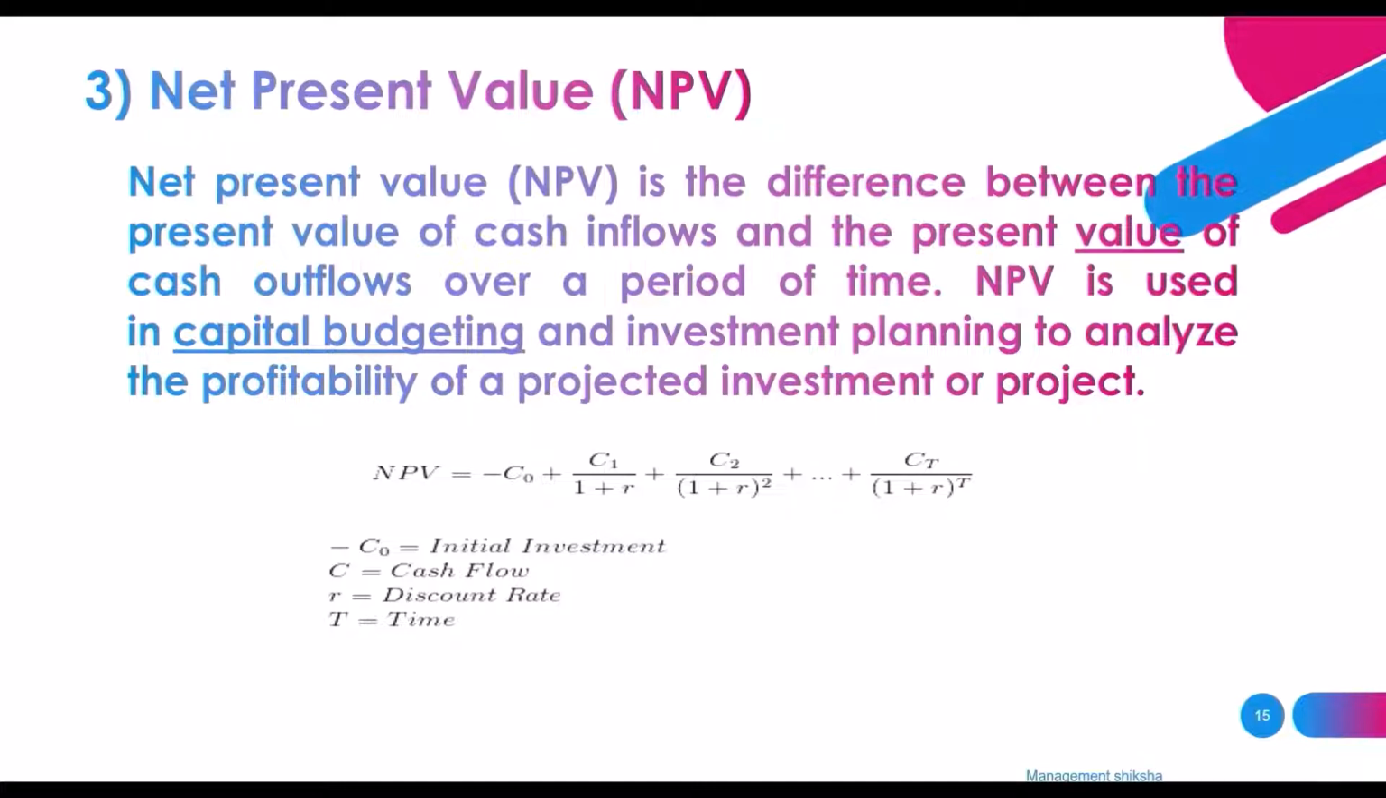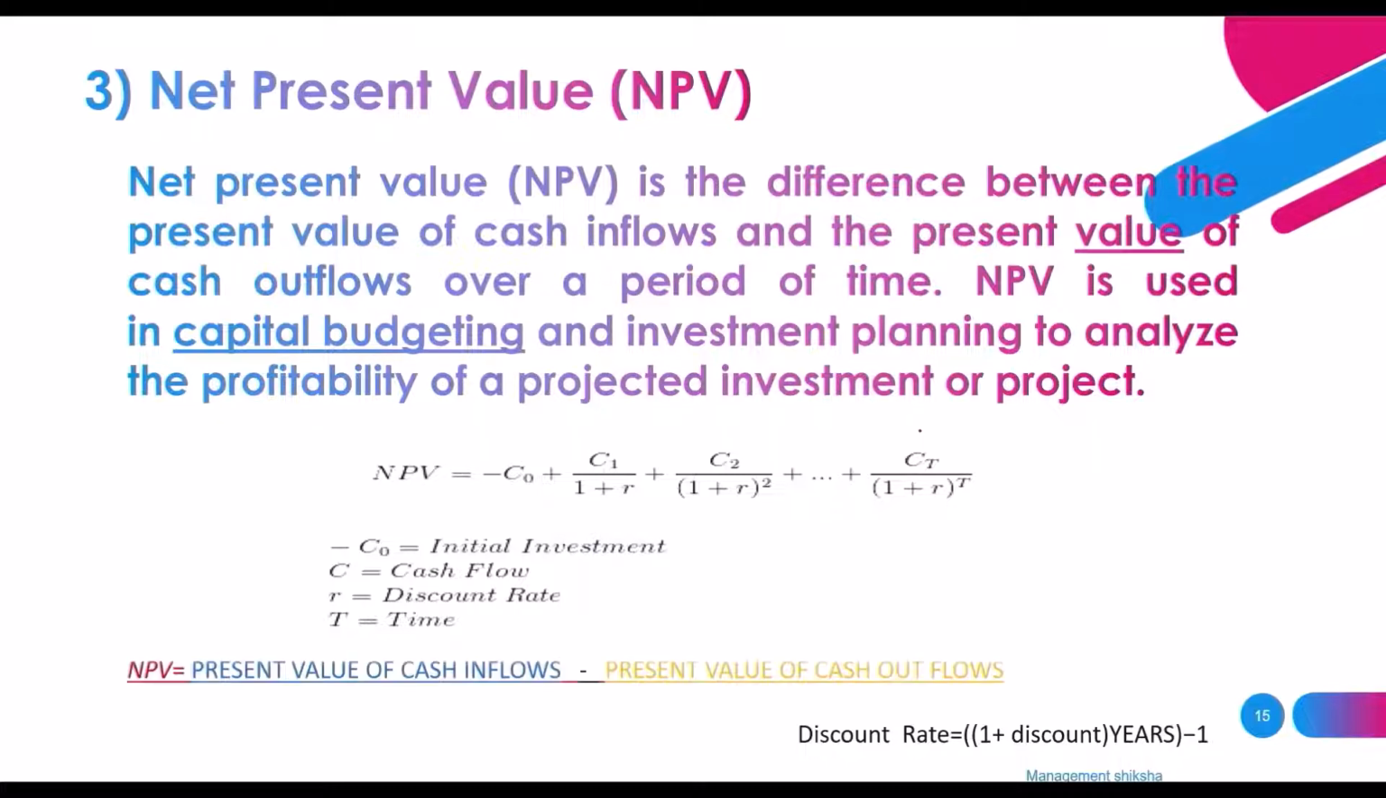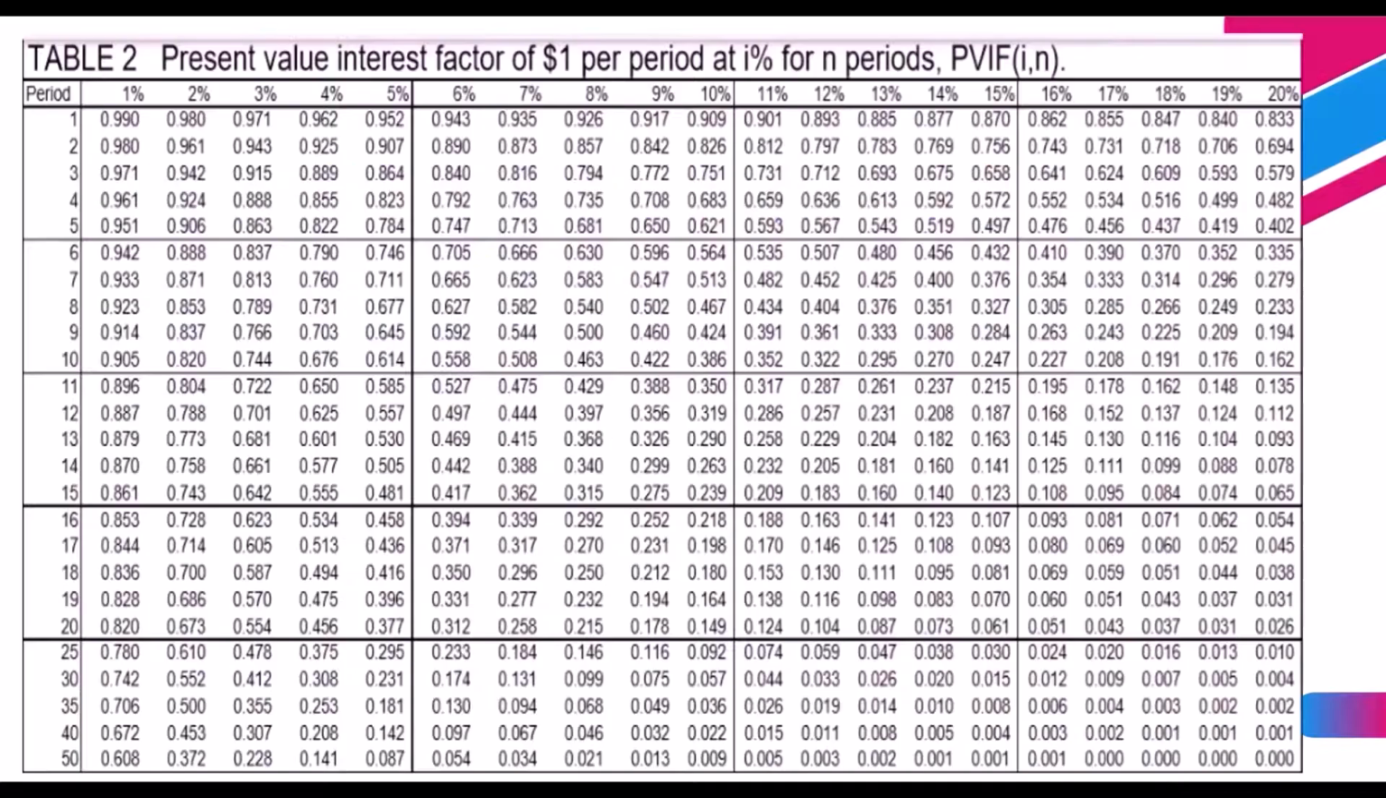Now, how can we calculate the discounting rate? We have one more formula: 1 plus the discount rate, raised to the number of years, minus 1. It's very tough to remember this formula, so to remember it in an easy way, we have another one: present value of cash inflows minus present value of cash outflows. Based on this formula, we can solve one problem.